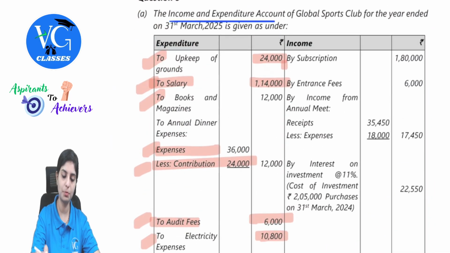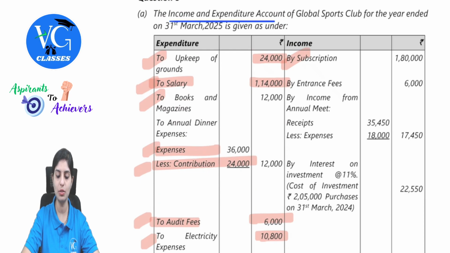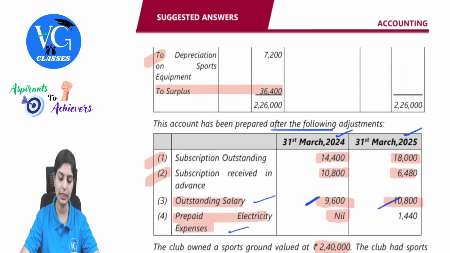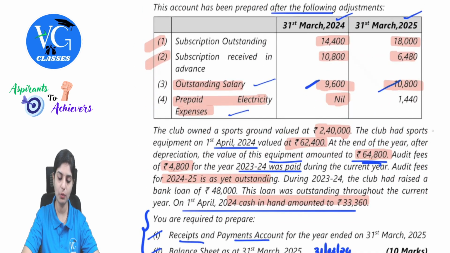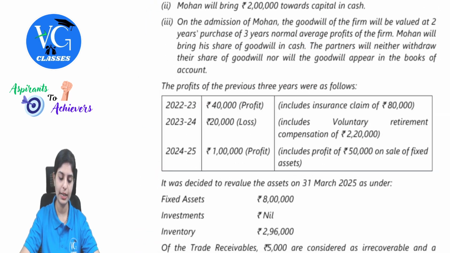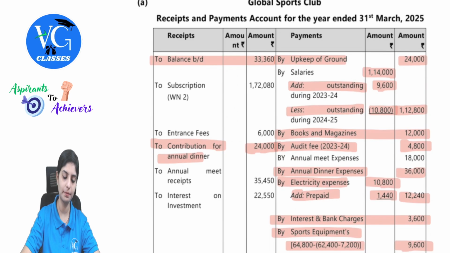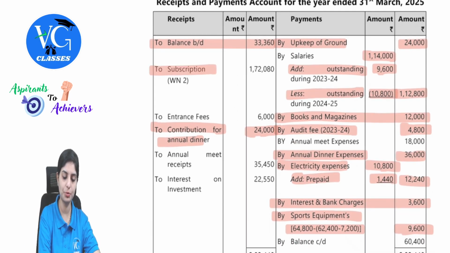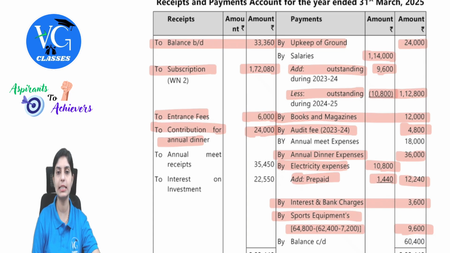We have done with subscription. Entrance fee 6,000. So 6,000 is just given. This will be your normal receipts, no other adjustments, because there was one sports equipment, one audit fee taken. We have to enter one with respect to bank loan. Rest all is being addressed. So entrance fee is your receipts. So two subscription entered, two entrance fee 6,000.